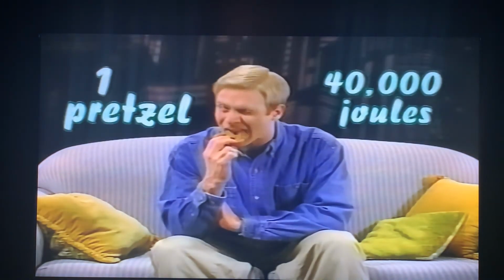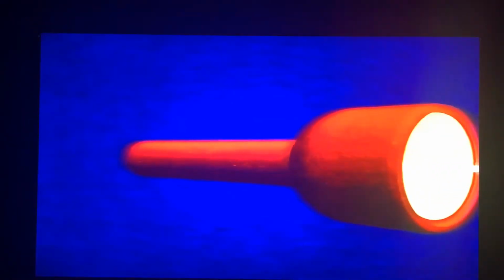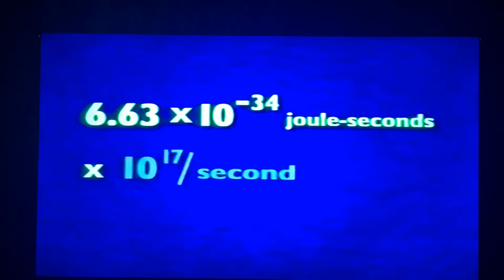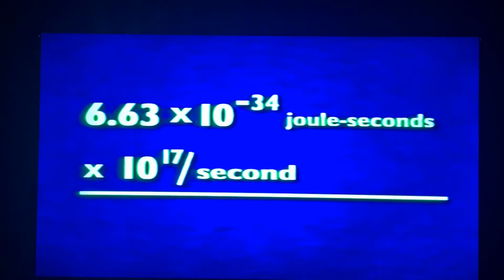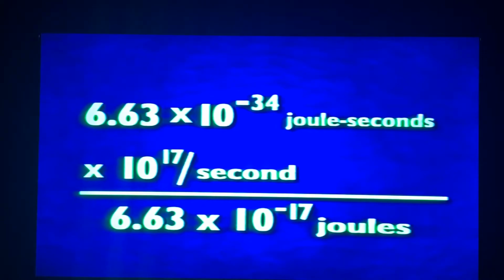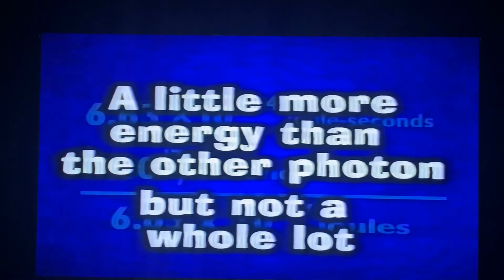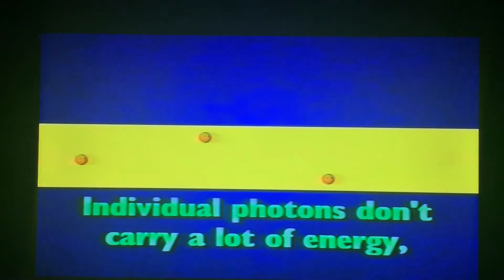Now let's see how much energy is in light with higher frequency, say 10 to the 17th per second. 6.63 times 10 to the negative 34th joule seconds times 10 to the 17th per second equals 6.63 times 10 to the negative 17th joules. A little more energy than the other photon, but still, not a whole lot. Individual photons don't carry a lot of energy themselves, but when a whole lot of them get together, like in a laser beam, look out.